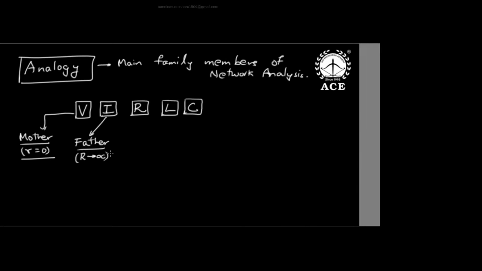So in a series connected system, current is the same. Mother is like an ideal voltage source, internal resistance is zero, and in a parallel connected system, voltage is the same. And the current source is like father, his internal resistance is infinity, and in a series connected system, current is the same.